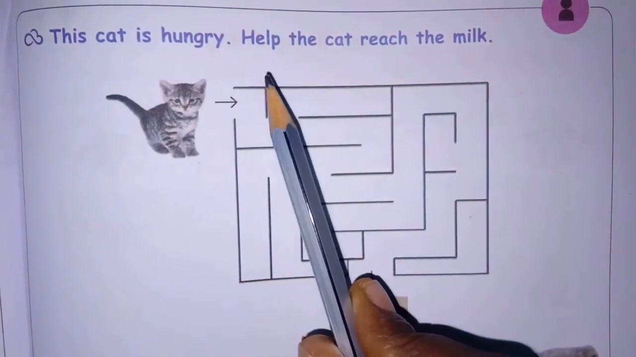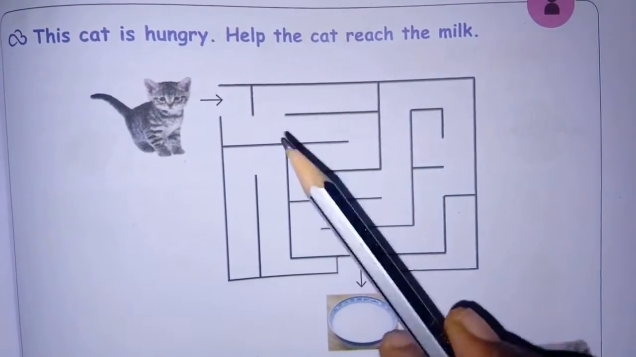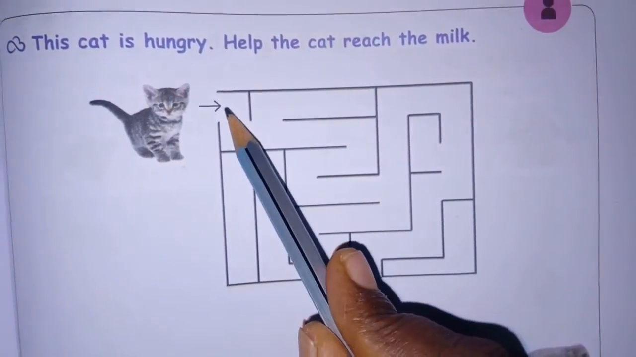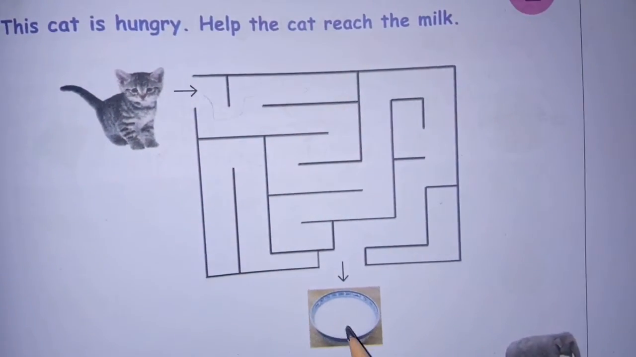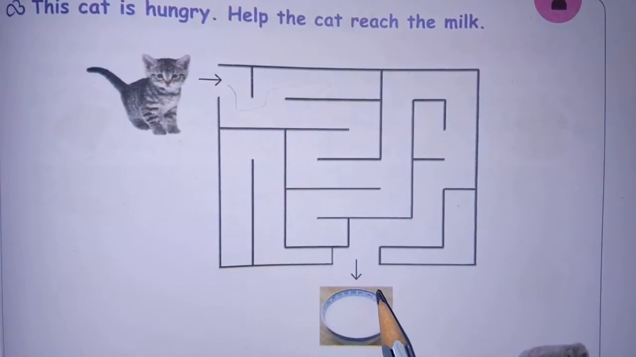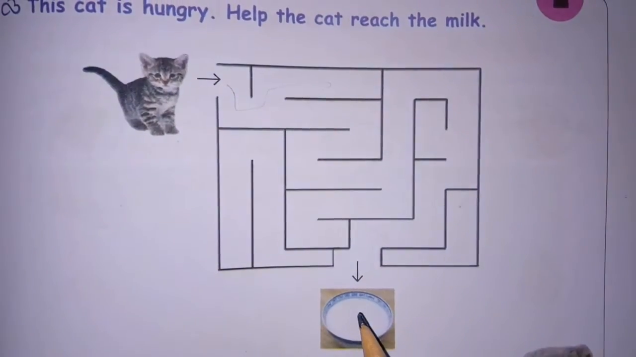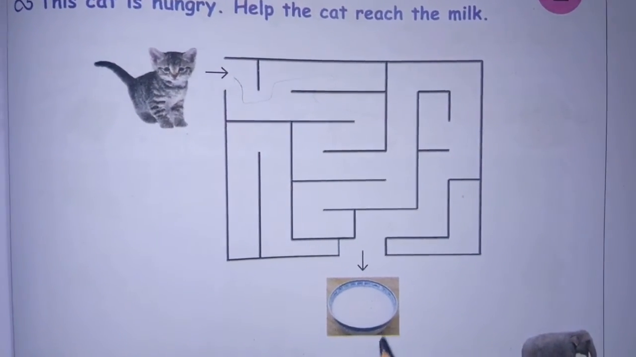This cat is hungry, help the cat reach the milk. See children, using the pencil you want to go one way, at last you want to enter into the milk. So using the pencil you try it out, you make the line, and that line at last should end with the milk. Okay, you try it yourself.